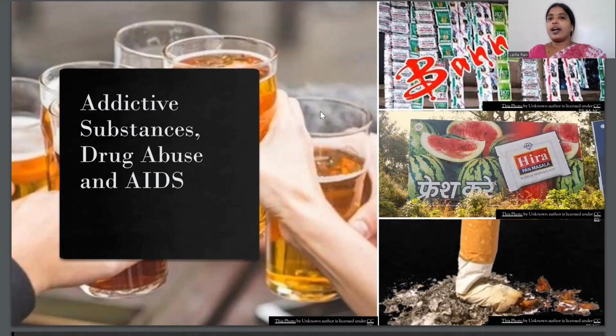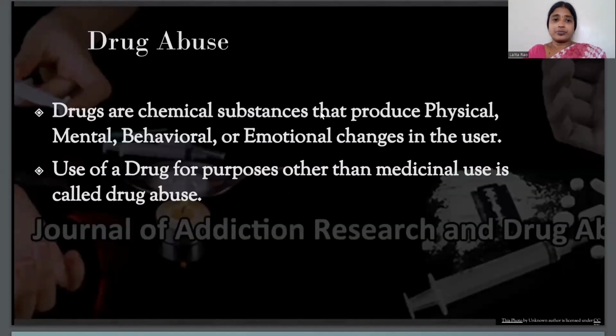Okay, so you should avoid them. And why do we do all this? During this age, we are trying to please our friends, but it is not at all good for you or for your health. Otherwise in future it may cause severe health issues in your body.